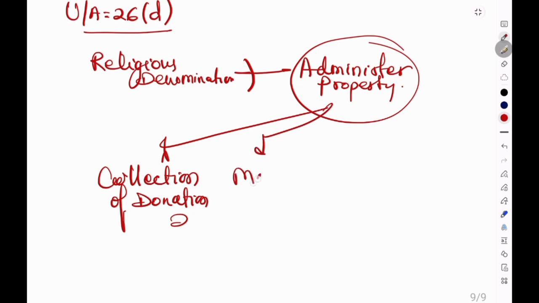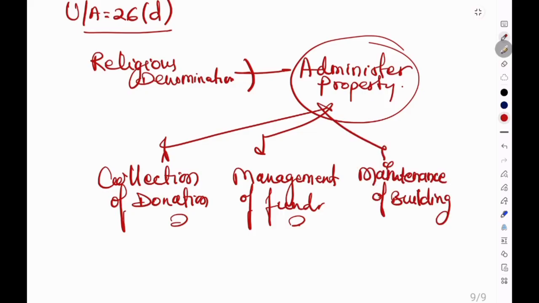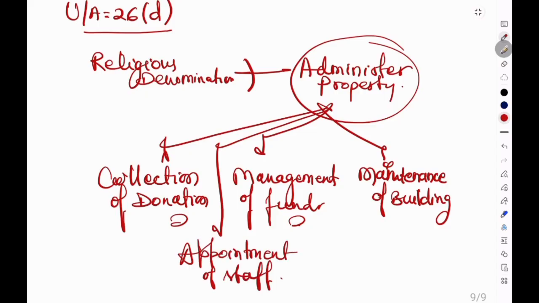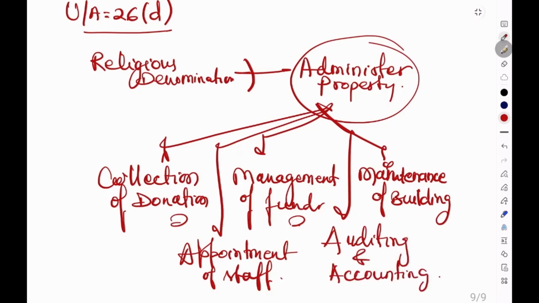It includes the management of funds, like handling income and expenditures, the maintenance of buildings, like repairing the temple, mosque, church, school or hospital, and the appointment of staff, like recruiting administrative personnel. The most important functions are auditing and accounting, to maintain financial transparency, and day-to-day management, ensuring the smooth functioning of the institutions. In simple words, administration means running the institution effectively and responsibly, but in accordance with law.